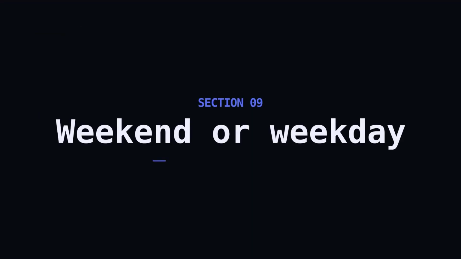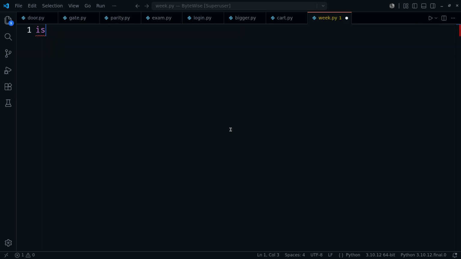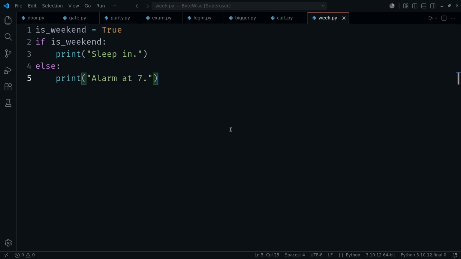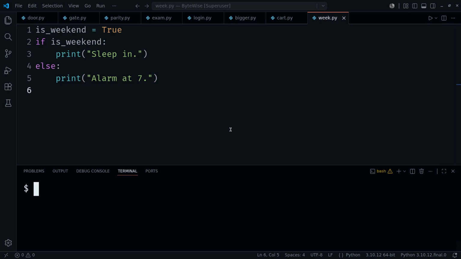And the condition can just be a Boolean. No comparison needed. Is weekend is already true or false? When it's the weekend, sleep in. Otherwise, the alarm. Reads almost like English, doesn't it? Sleep in. Flip that Boolean to false and you're up at 7. Same fork, different branch.